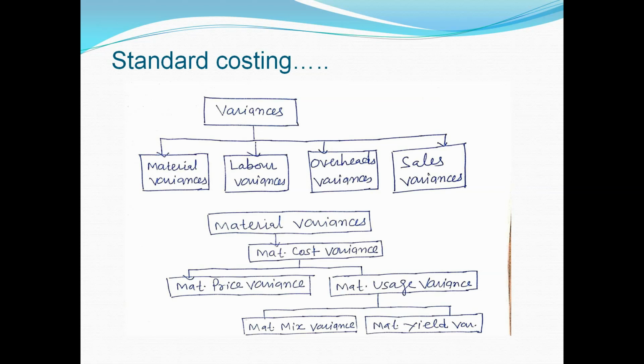First, material cost variance. Material cost variance means the difference between the standard cost of the material and the actual cost of the material used. And now further, there are 2 types of material cost variance. First is material price variance and second is material usage variance.